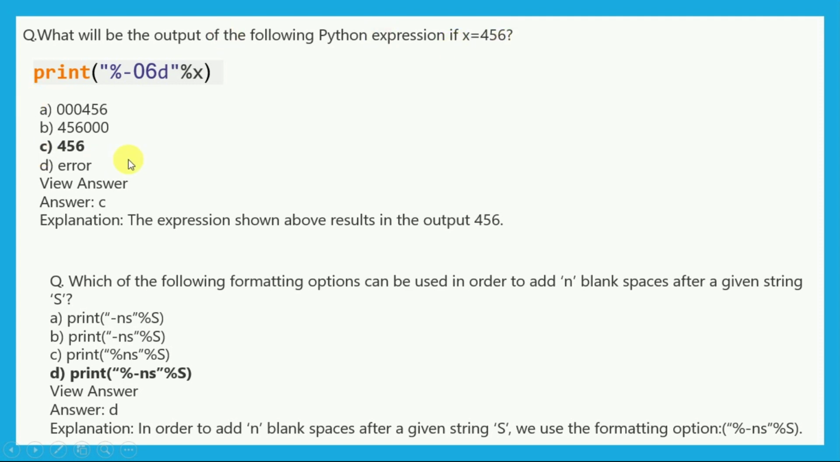What is the output if x is equal to 456? It will provide 456. Here it is not causing any kind of error. In the previous one it was a string type, that is why it was causing a problem, but now it is printed as it is. Now the question is, which of the formatting options can be used in order to add n blank spaces? So the answer is option D, that is here.